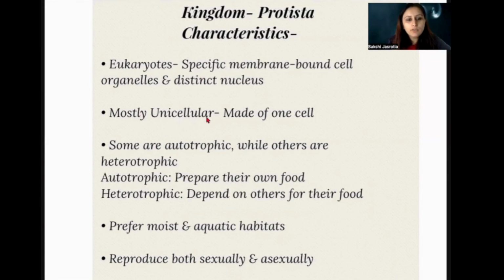So they're mostly unicellular, made from a single cell. There also we saw single-celled organisms, but they were prokaryotic, with a primitive nucleus and no membrane-bound cell organelles. But here the advancement is that they are unicellular, but eukaryotic cells are seen. Eukaryotic organisms are seen here, right? About the mode of nutrition, they are autotrophic as well as heterotrophic, depending on their environment, where they are present, right? So autotrophs, we know, are those that prepare their own food. Heterotrophs are dependent on others for their food.